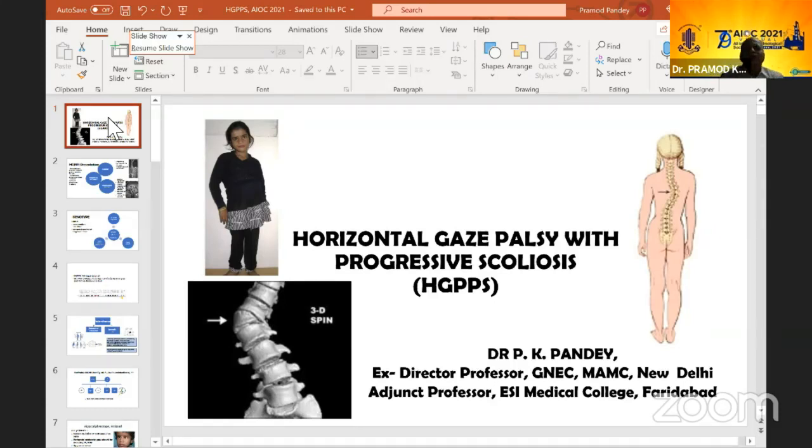Okay, so I'll be talking about horizontal gaze palsy with progressive scoliosis. This is a rare condition. About 100 or slightly more than 100 cases might have been described. And as I was telling in my first presentation, this can be missed if one does not look at it carefully.